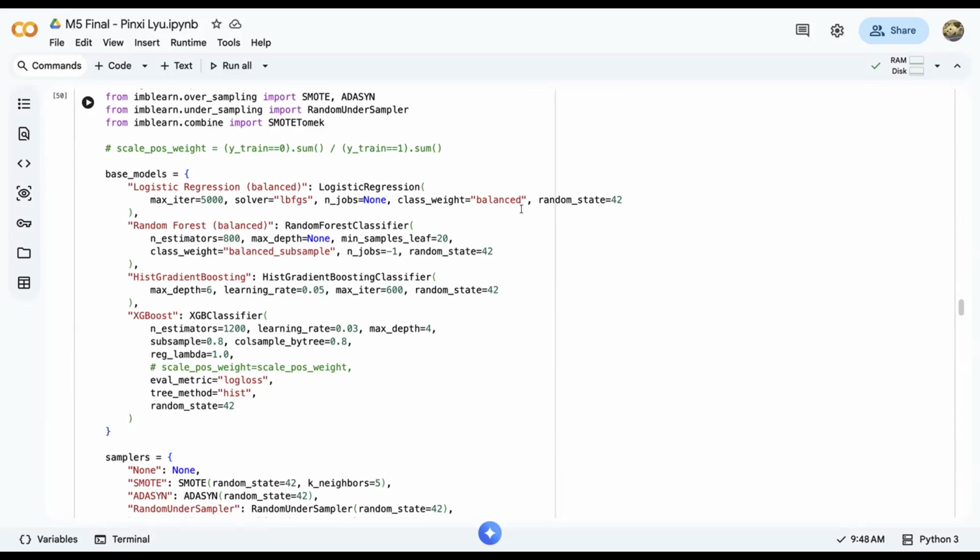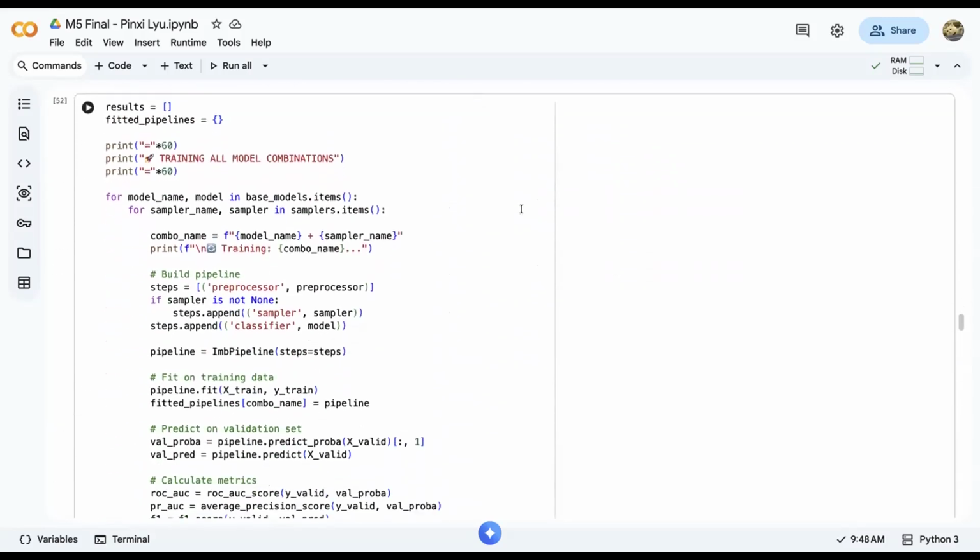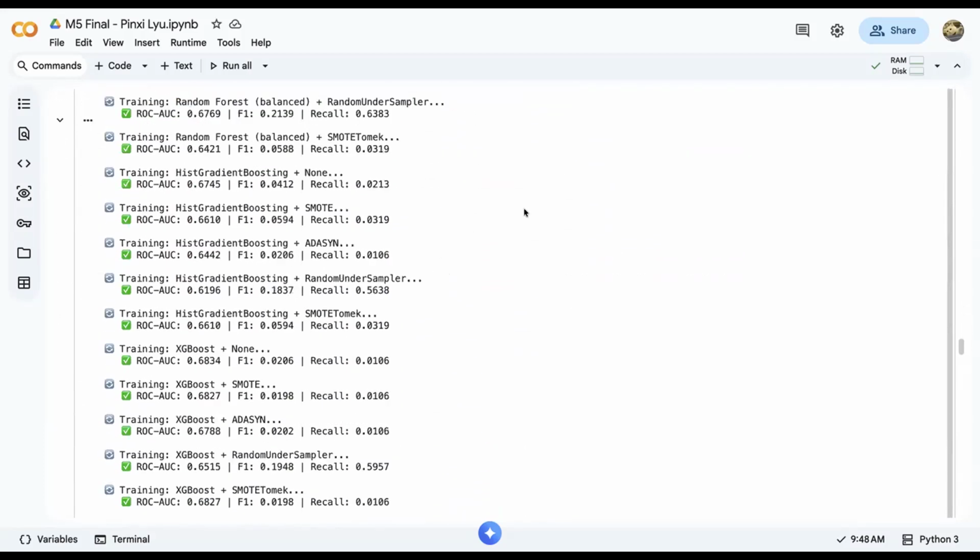XGBoost is a powerful gradient boosting algorithm and captures the complex nonlinear relationships and interactions between the features. So, the threshold optimization.